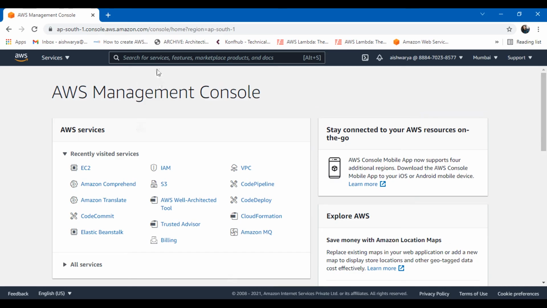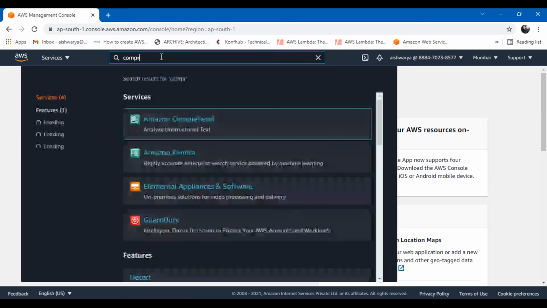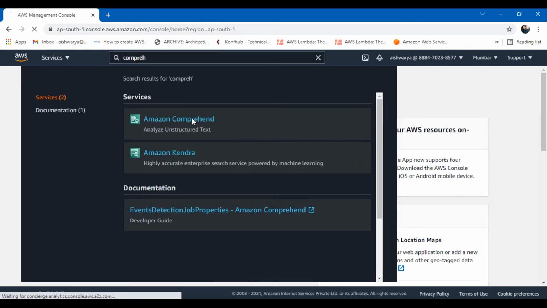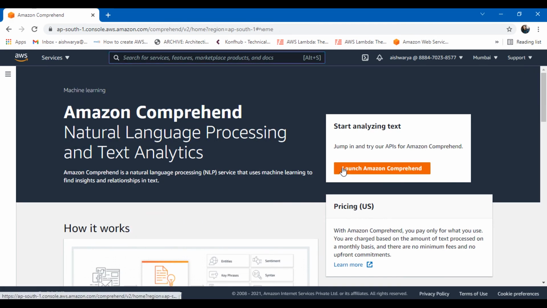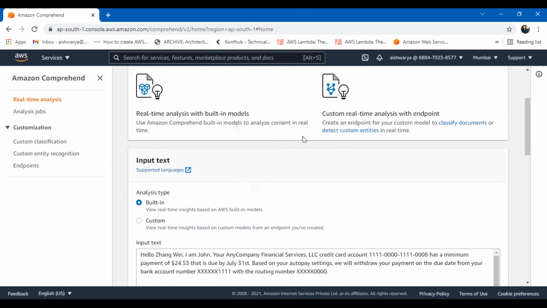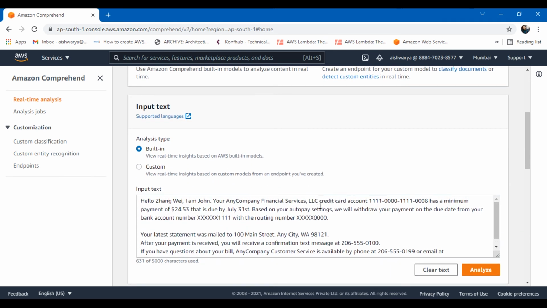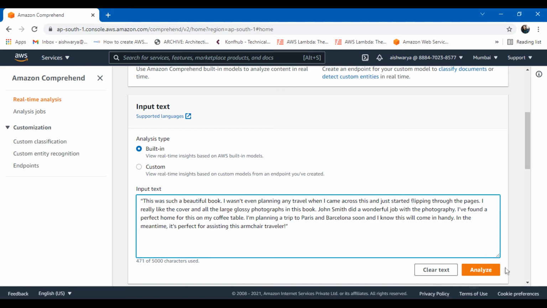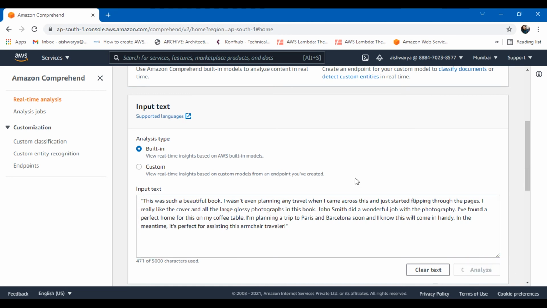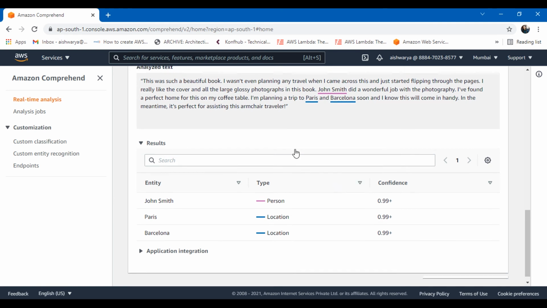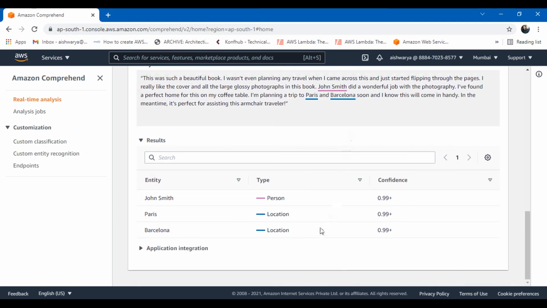So we just need to go to Comprehend, and it's a very straightforward thing that you can experiment on your own. Just go to Comprehend and click launch Amazon Comprehend. Here it does a real-time analysis of what you are giving as the input. I have some sample text which I will just paste here, and let me analyze this and see what it says. So it has got some results. You can see the person, the entity it has got, and the location. From the text it is saying that the location is there and multiple other things.